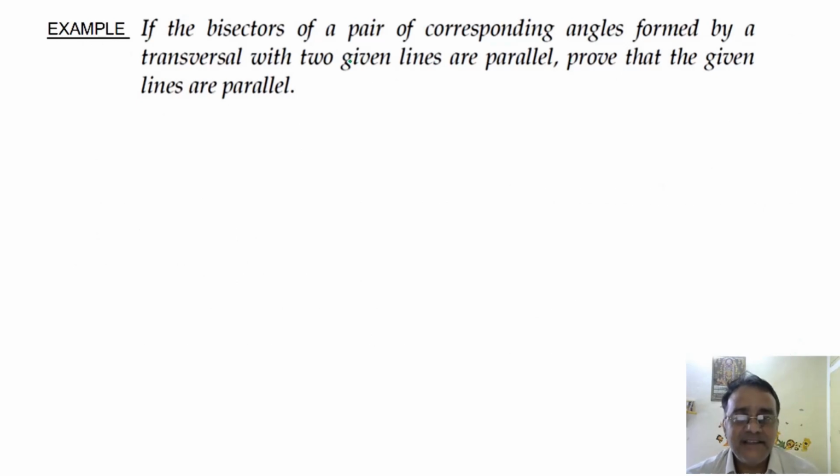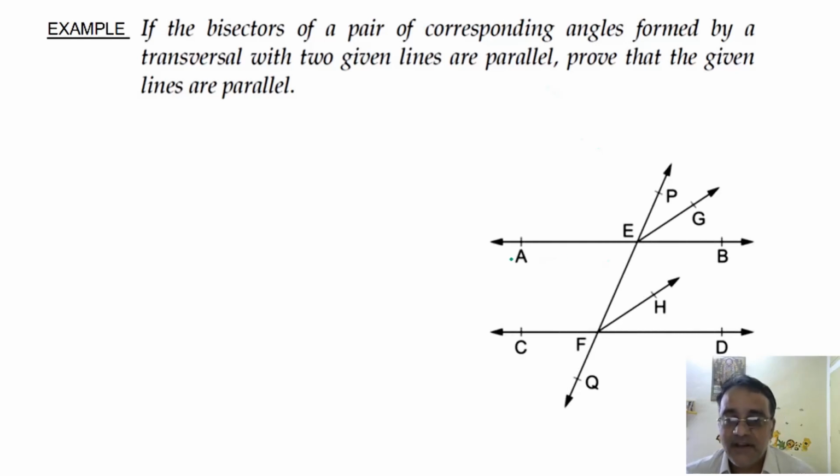Now we are moving towards one more very good question. If the bisectors of a pair of corresponding angles formed by a transversal with two given lines are parallel, prove that the given lines are parallel. Corresponding angles के bisector अगर parallel हैं, तो जो given lines हैं वो भी parallel होंगे. See, AB and CD are two lines. ये दोनों parallel lines नहीं दिया हुआ है.